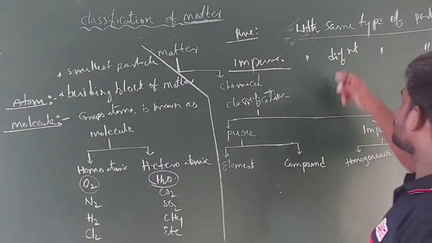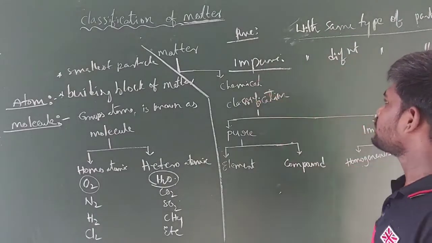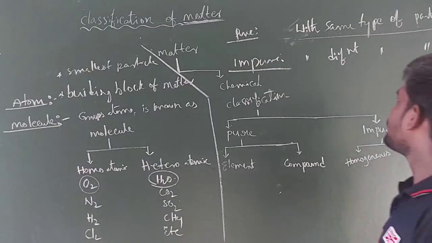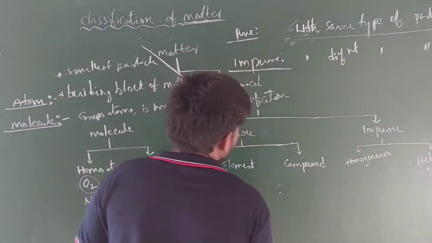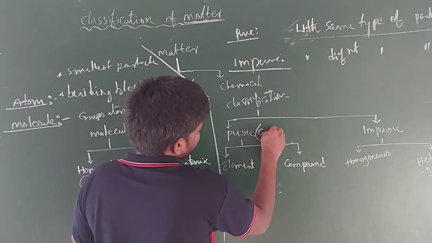If matter is made up of the same type of particles, that is pure. If matter is made up of different types of particles, that is known as impure matter. Examples for pure matter and impure matter: you can take graphite as pure,